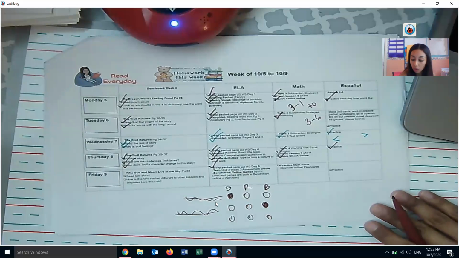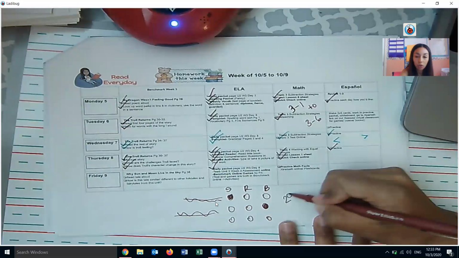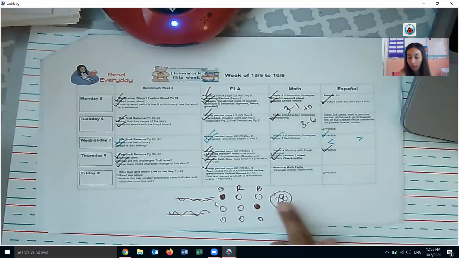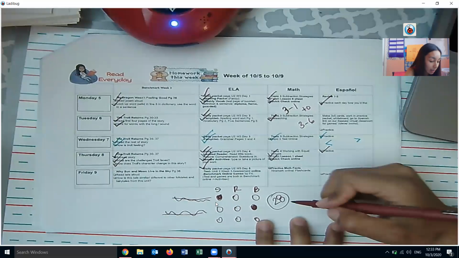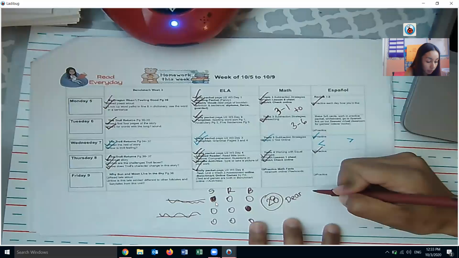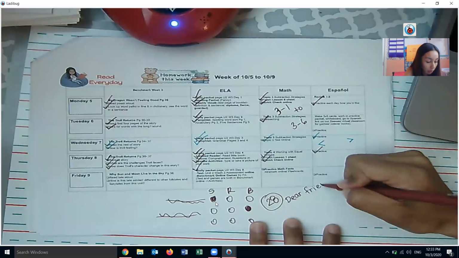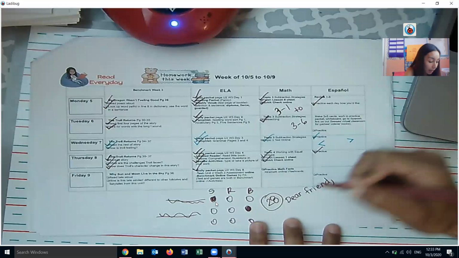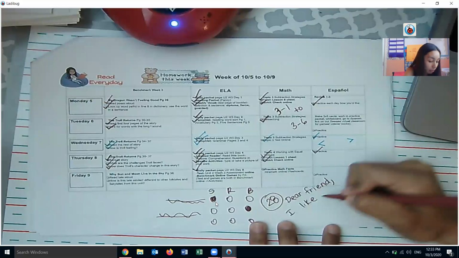The very last question, which is question number 28, it's going to ask you, out of these stories, the shepherdess and Reed, which of these 2 stories do you like better and why? So it says write it as a letter. So you're going to start like a letter to a friend. So maybe dear friend, or you can write the name of your actual friend. I like whatever you like better